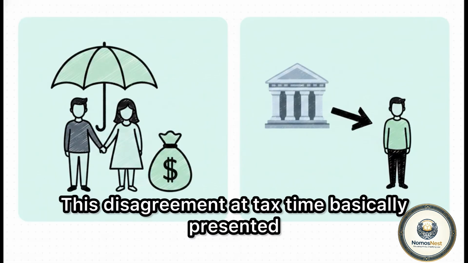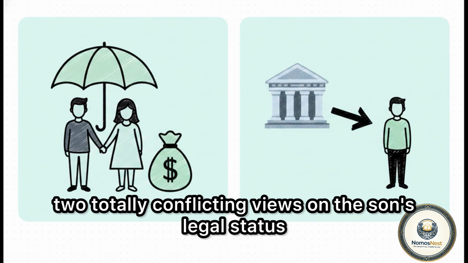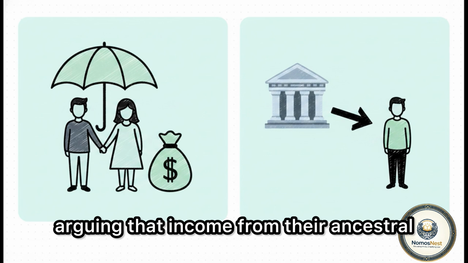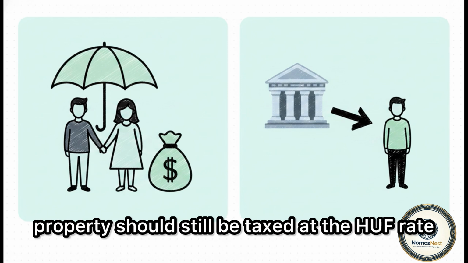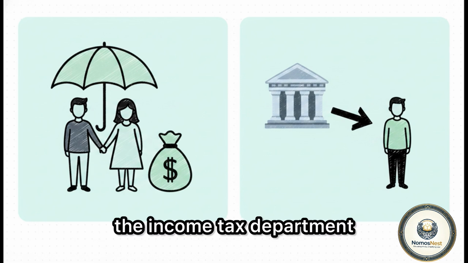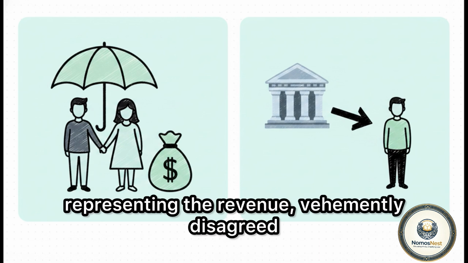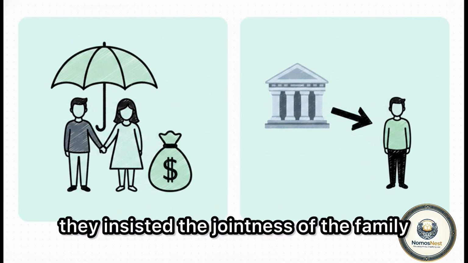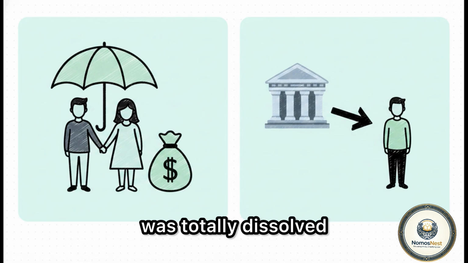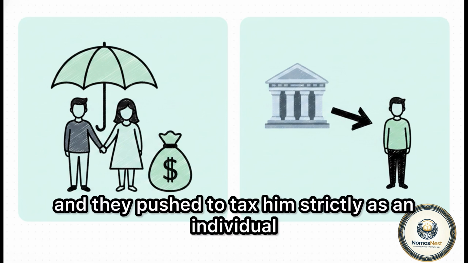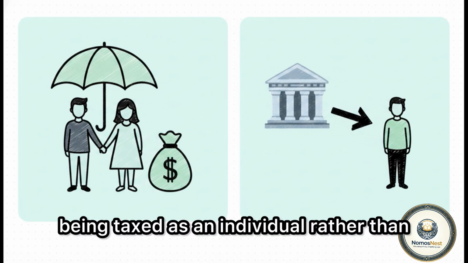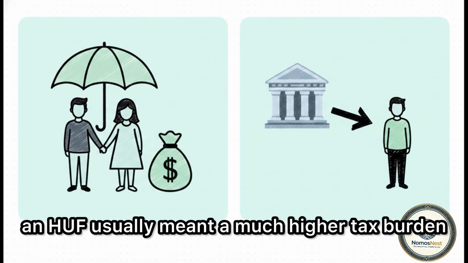This disagreement at tax time basically presented two totally conflicting views on the son's legal status. On one hand, you have the son, the assessee, arguing that income from their ancestral property should still be taxed at the HUF rate. But on the other side, the income tax department, representing the revenue, vehemently disagreed. Because there was only one male member left, they insisted the jointness of the family was totally dissolved, and they pushed to tax him strictly as an individual. And remember, back then, being taxed as an individual rather than an HUF usually meant a much higher tax burden.